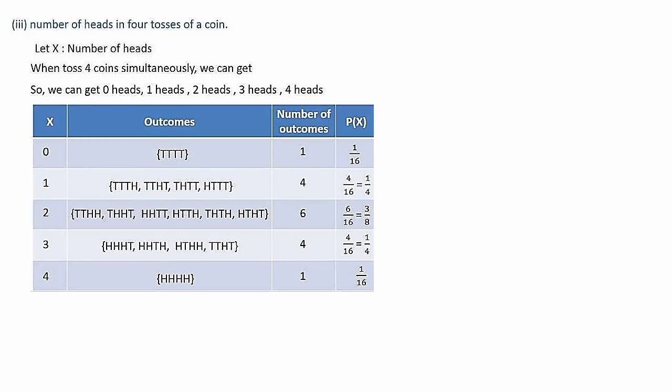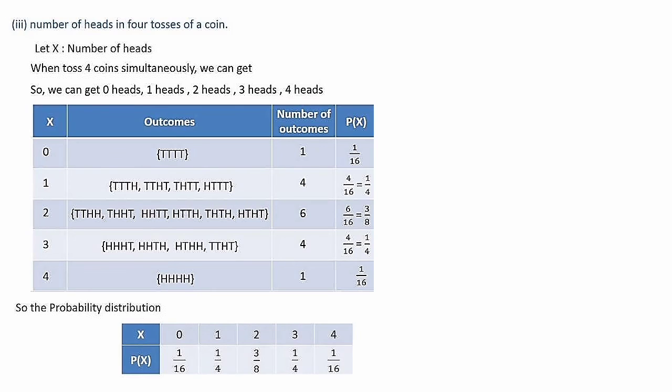So for writing the probability distribution, we need x values and their corresponding probabilities. Pick up and write, that is the possible values of x are 0, 1, 2, 3 and 4. Then the corresponding probabilities are 1 by 16, 1 by 4, 3 by 8, 1 by 4 and 1 by 16 that we have written here. So this is the probability distribution table for question number 3.